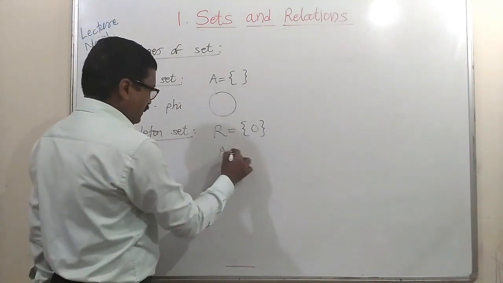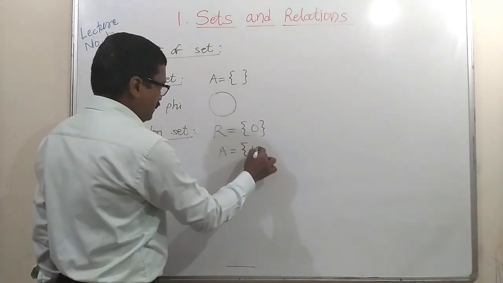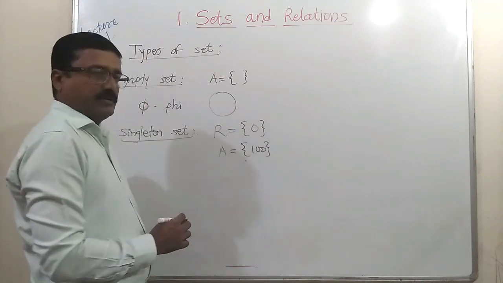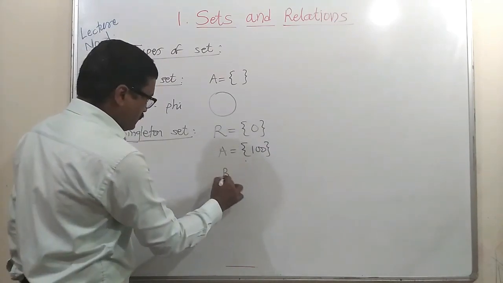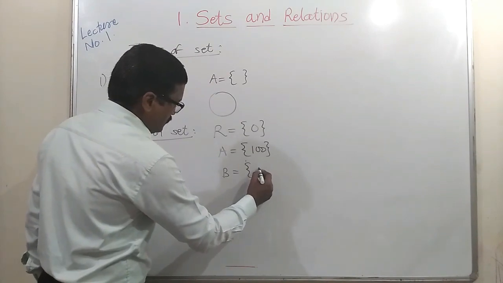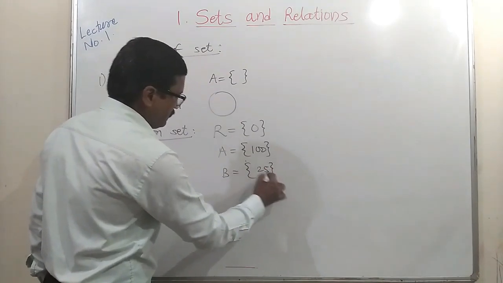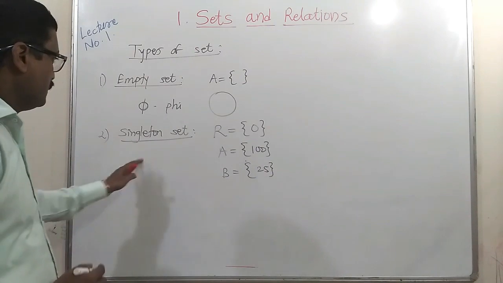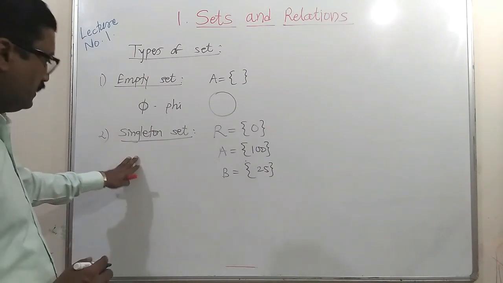Or we can write set A which contains only the element 100, or another set B, suppose, which contains only the element 25. These are singleton sets containing only one element.